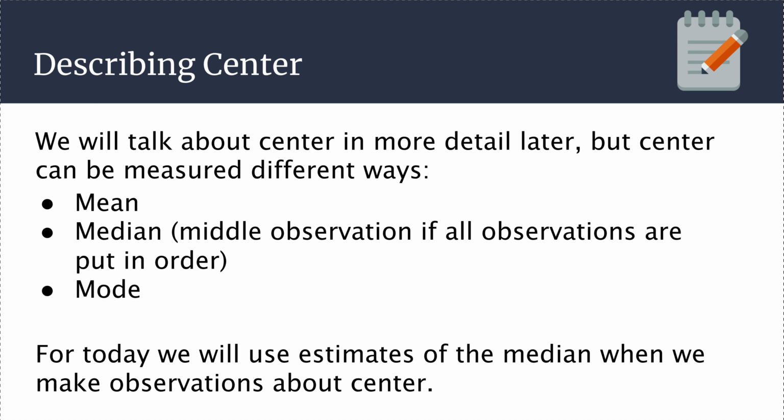Roughly half the data is below, roughly half the data is above that observation. For today, we're going to use estimates of the median, or the actual median if you can find it, when we make observations about center. So in the practice problems, if I say find the center, just think for now median, and either find it or estimate where that median is going to be. If you can find it, I do expect that you actually find it. Y'all did that over the summer, so you should be able to find the median.